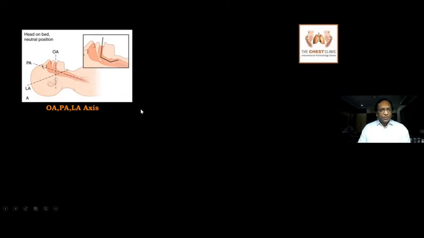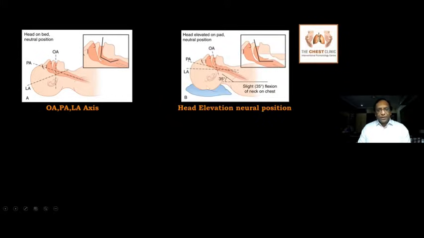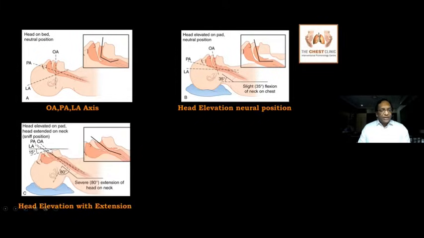So what happens if you just do head elevation? If you do head elevation, the pharyngeal and laryngeal axes come closer. They become parallel to each other, if you just do a head elevation from neutral position. If you do extension in the same position, that is a head elevation with extension, the oral, pharyngeal and laryngeal axes come parallel to each other, where it will be easy to perform the rigid bronchoscopy. So this is the difference.